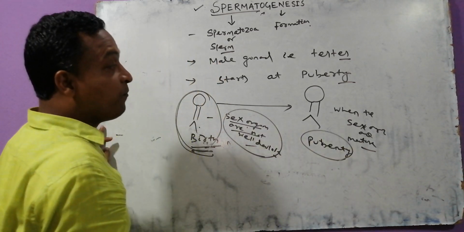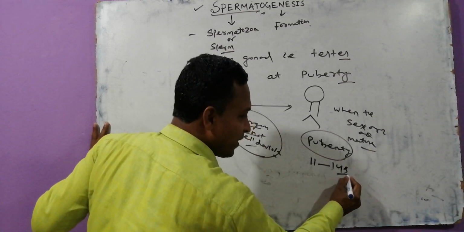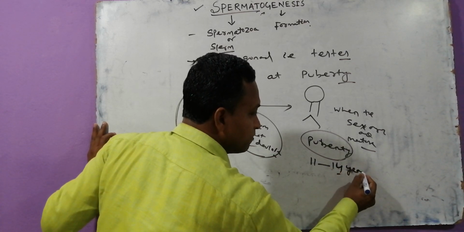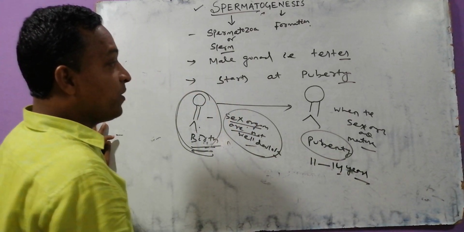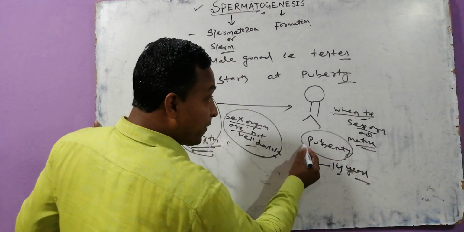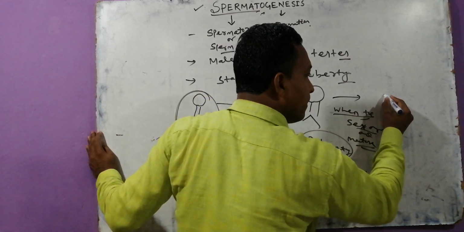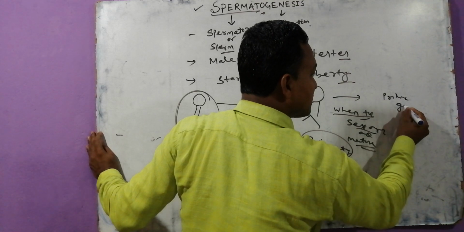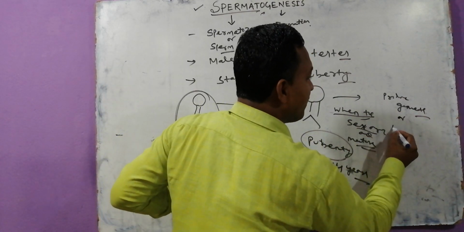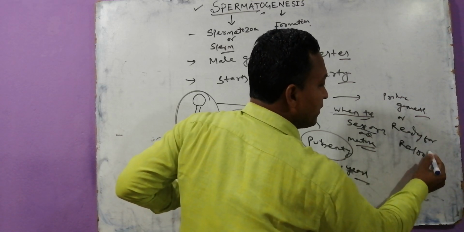Puberty comes at 11 to how many years? 14 years. When sexual maturity occurs, the male produces gametes and is ready for reproduction.